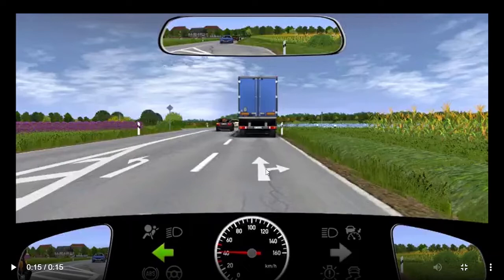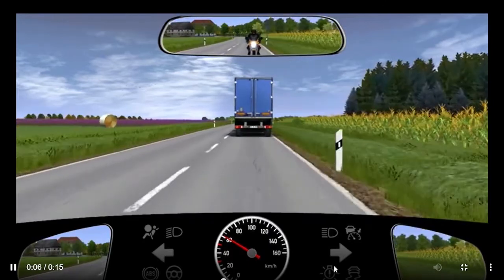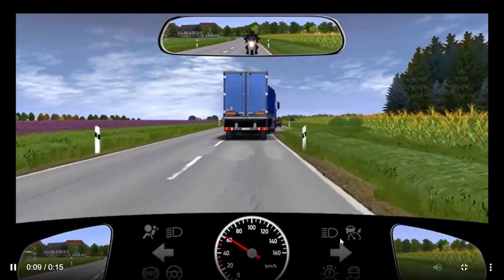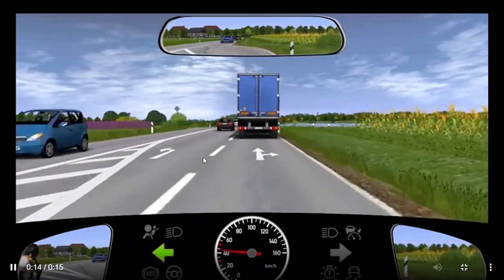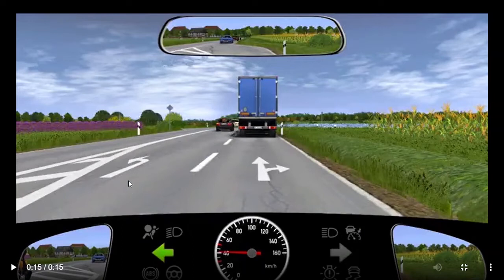If you see these road markings, they are very important. This road marking tells you if you want to go straight ahead or if you want to take the right turn, you should stay in the lane. But as maybe you are willing to take the left turn, you are changing the lane. From this lane you can only turn to the left. From this lane you can go straight or you can take the right turn. So you are indicating to the left, but what is the problem? The motorcyclist is in your blind spot. You can see the motorcyclist currently in the Innenspiegel, interior mirror, and now the motorcycle also wants to take the left turn. That's why it is changing the lane.